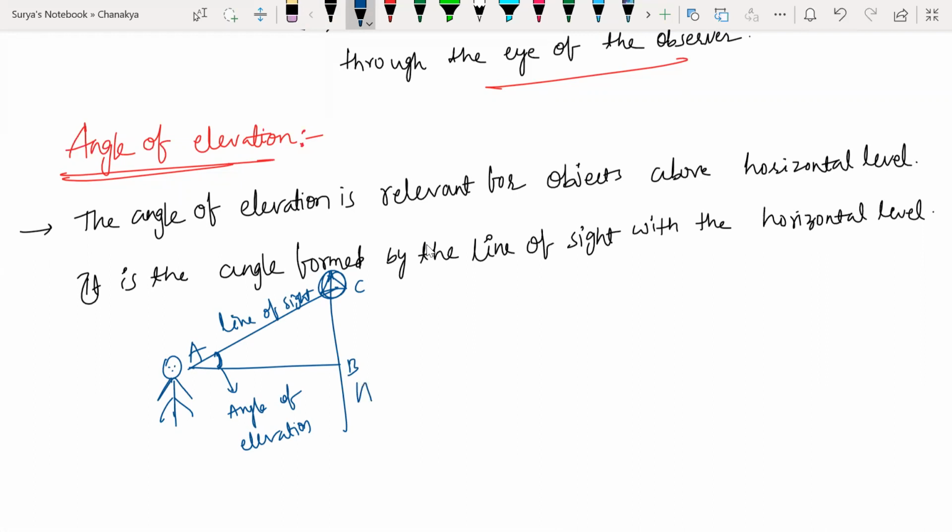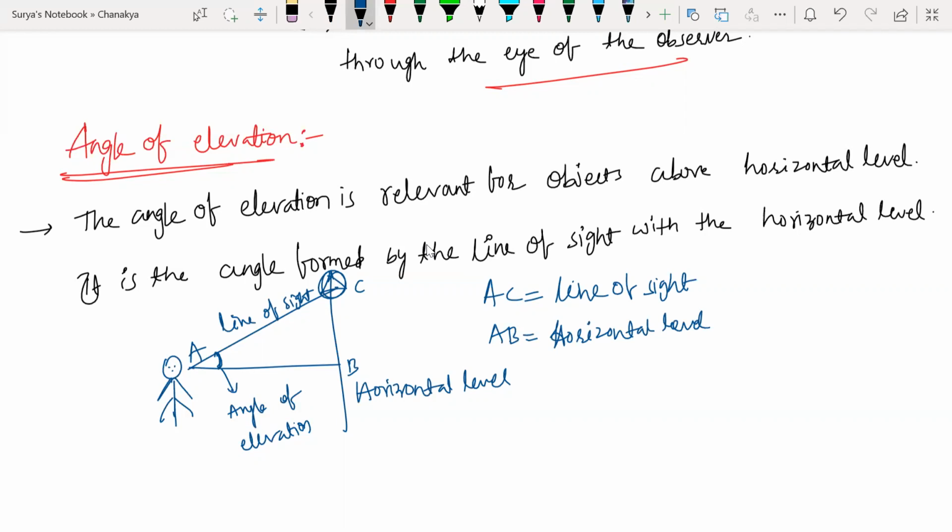AB is called what? Horizontal level. You write here: AC is equal to line of sight, and AB is equal to horizontal level.